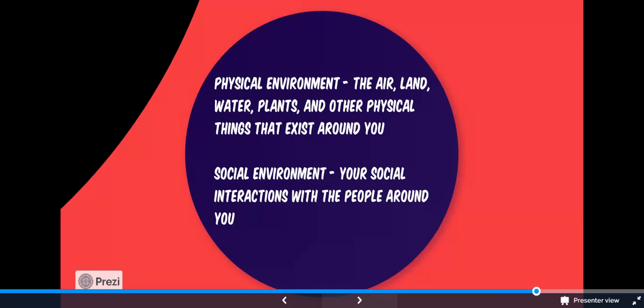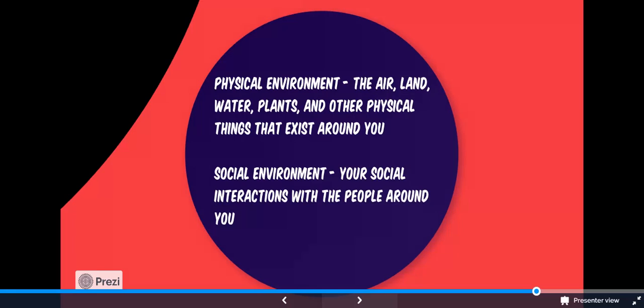Your work environment is sometimes referred to as your vocational environment. You may not be able to change some of the aspects of a physical environment, such as the place where you live. You can take action to improve your environment by not exposing yourself unnecessarily to smoke-filled places, avoiding excessive exposure to the sun, and using pollutants, such as weed killers, carefully. Exercising away from heavily traveled streets can help you avoid excessive air pollution. You can also work to protect the environment by recycling and by not polluting the air, land, or water.